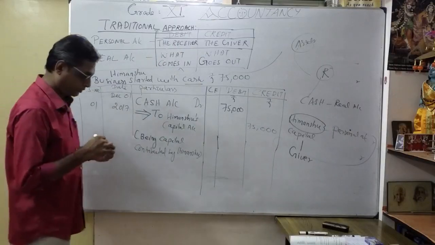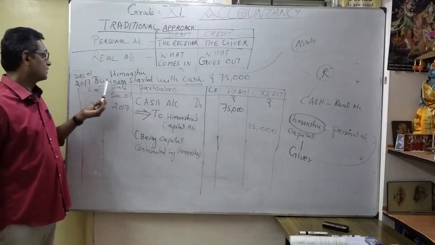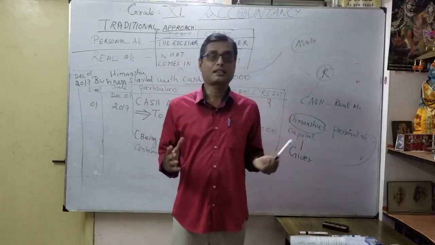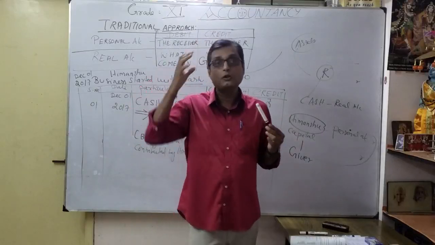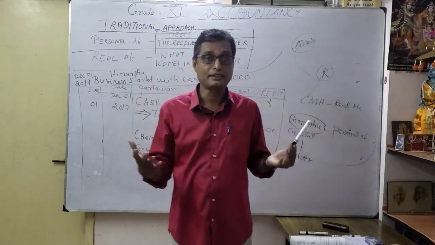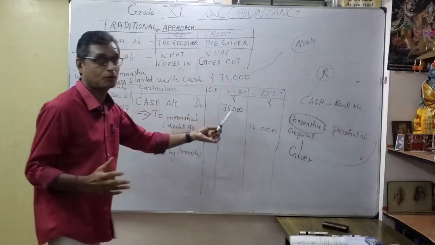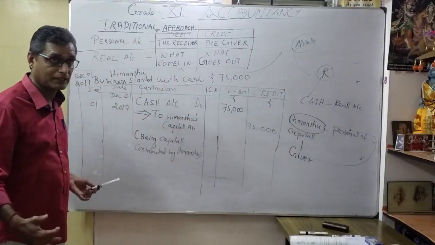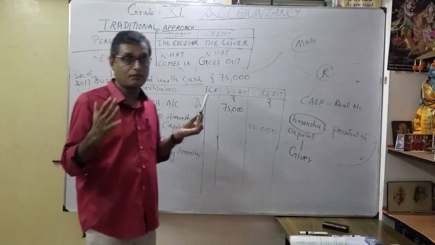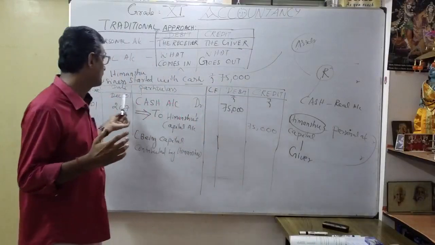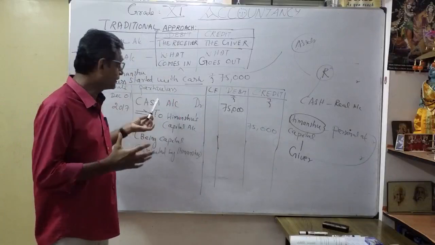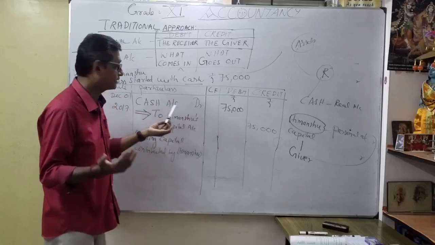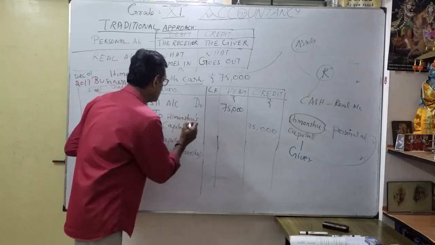Likewise, we want to do the rest. The first column is the date. This is the business started with cash. This is called a business transaction, the business activity. How to convert it into a journal entry, that's what we are going to discuss. The format is very important. The serial number, because there are a number of journal entries, so we put 1, 2, 3 like this. The date is very important: when it occurred. Then particulars: which should be debited, which should be credited. Details: cash account debit, then Himanshu capital account.